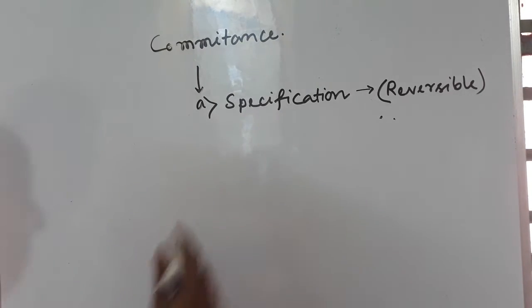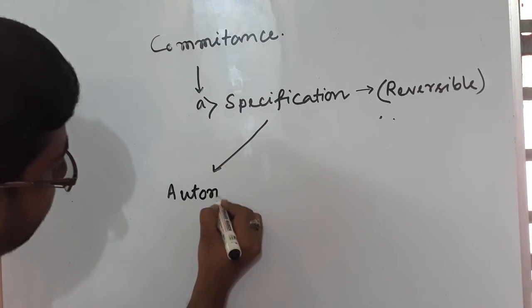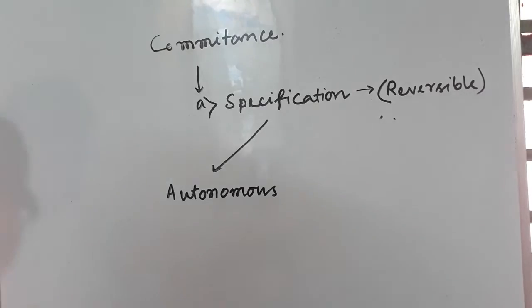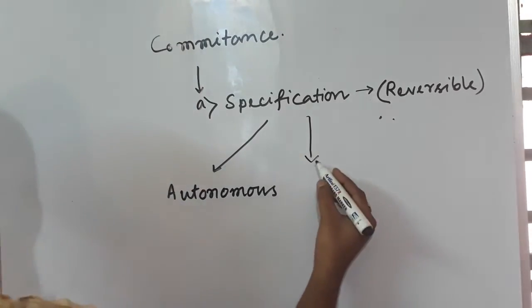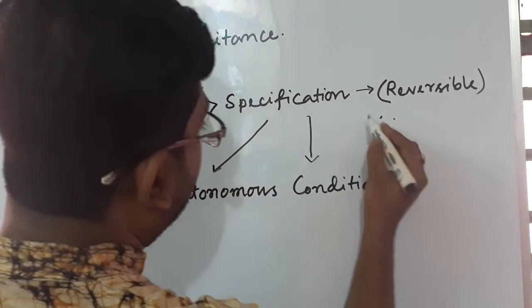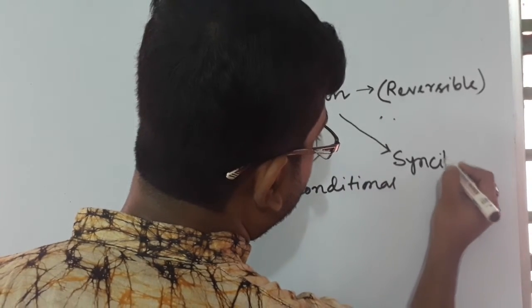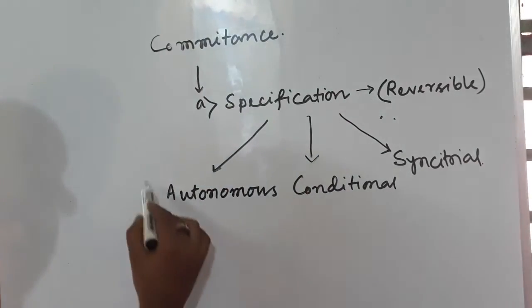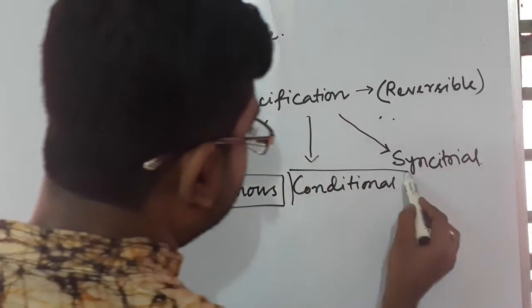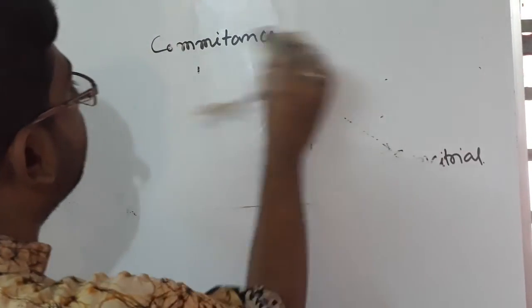This is generally three types. Type 1 is autonomous. Type 2 is conditional. And the third one is syncytial. But autonomous and conditional are more important to us for CSIR NET. Now we'll go to the autonomous specification.